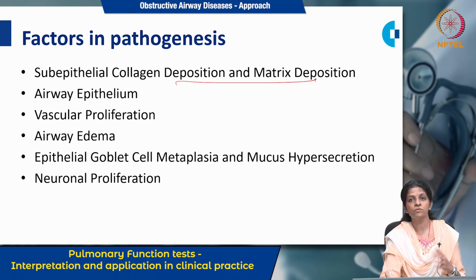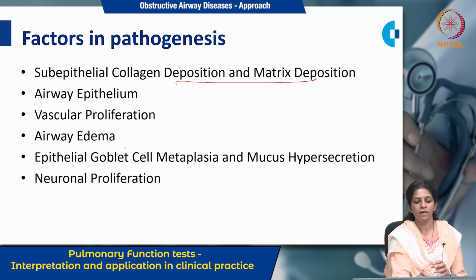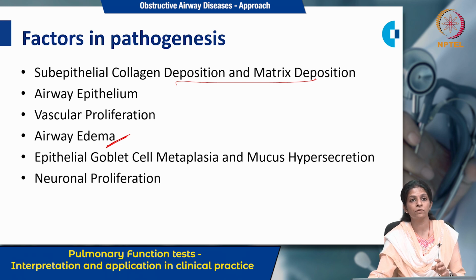Then vascular proliferation, which is what is called angiogenesis. These angiogenic post capillary venules secrete a lot of immune mediators, which can lead to bronchospasm and contribute to airway obstruction. Then airway edema, which occurs mainly when the patient is having an acute episode.